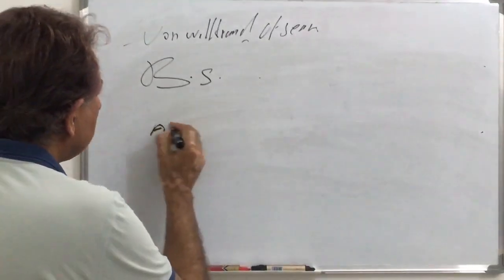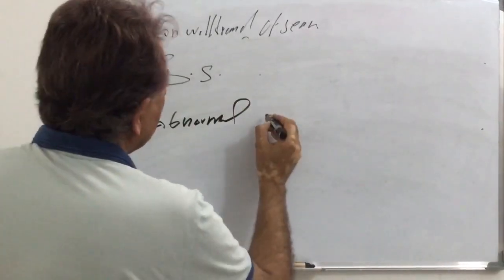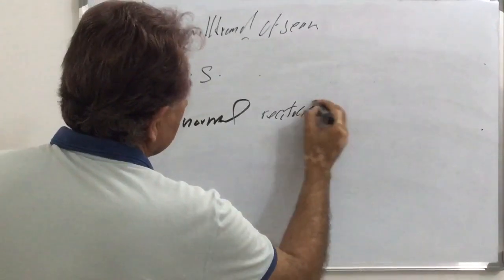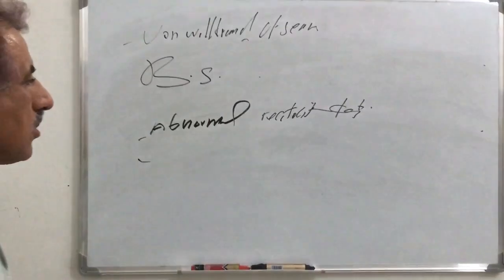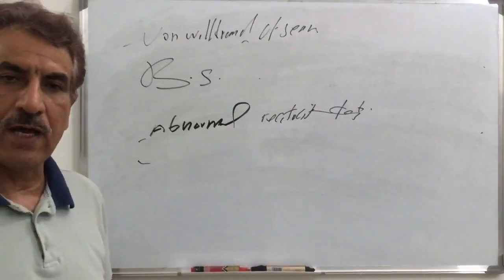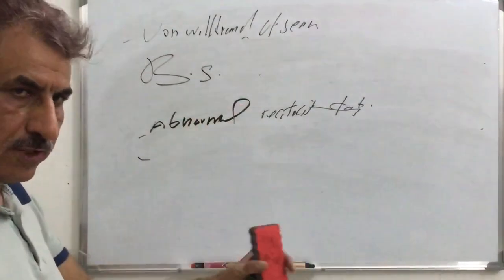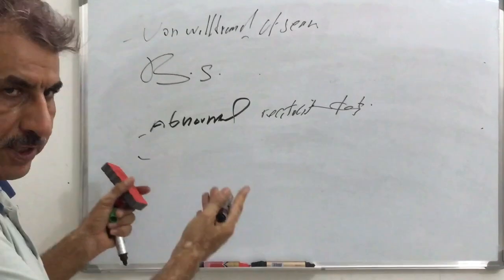So the initial ristocetin test is abnormal, and this is not corrected even when we add normal serum, because normal serum contains von Willebrand factor, and in this condition there is no problem with the von Willebrand factor.